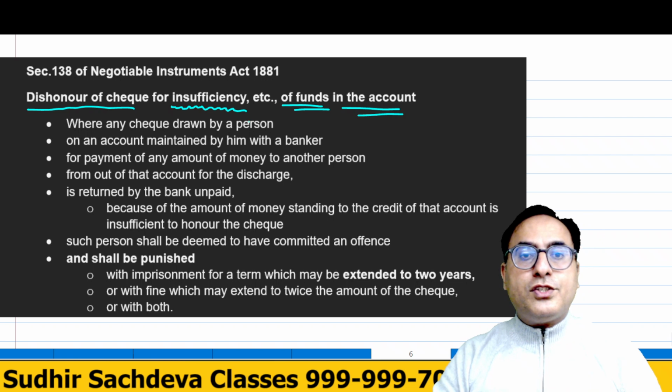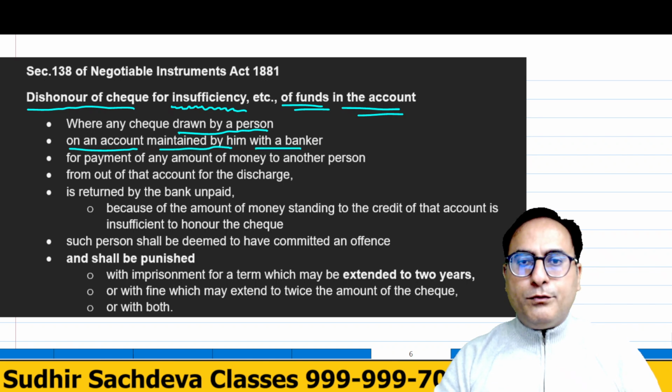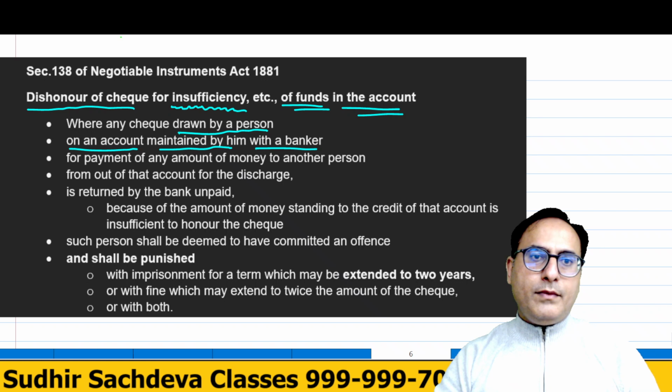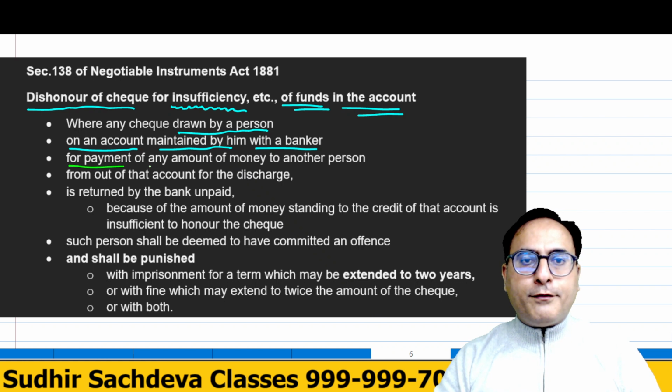So, a check drawn by a person on an account maintained by him with a banker for payment of any amount of money to another person.